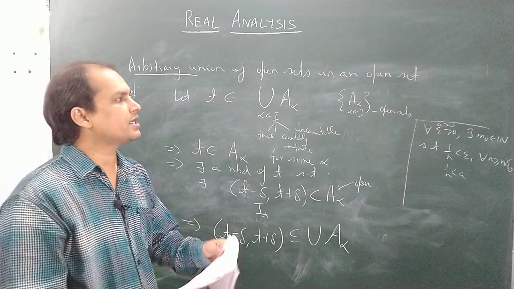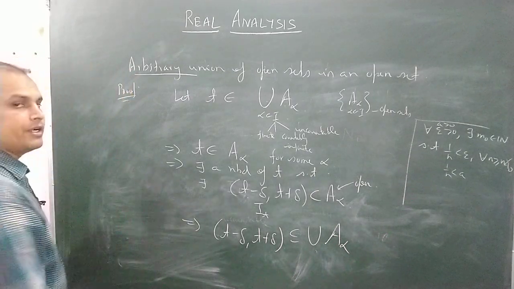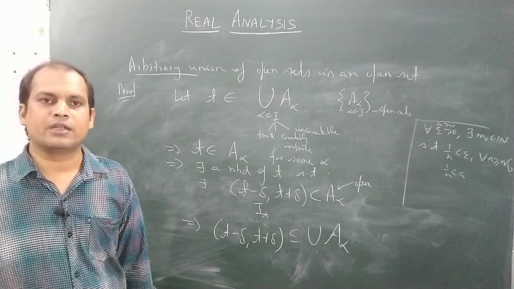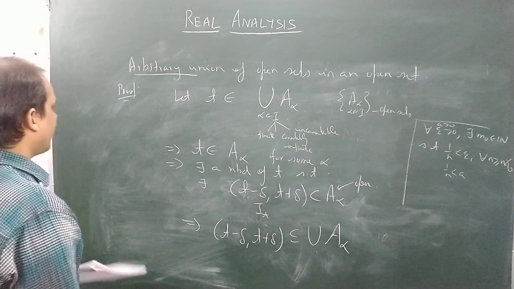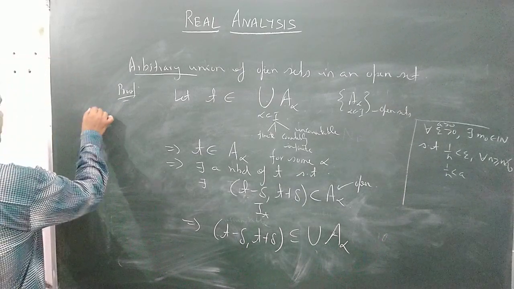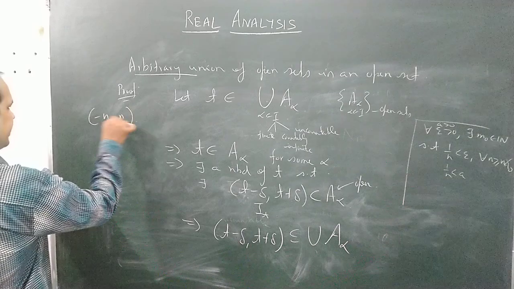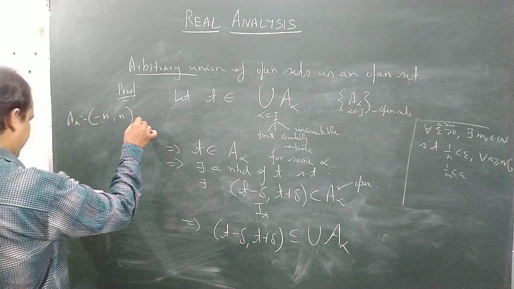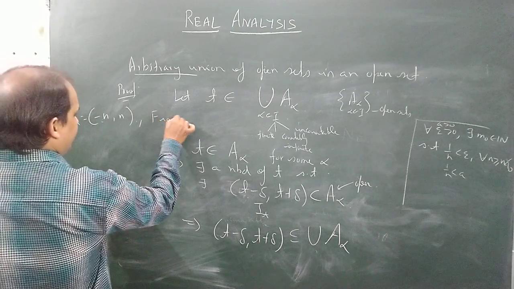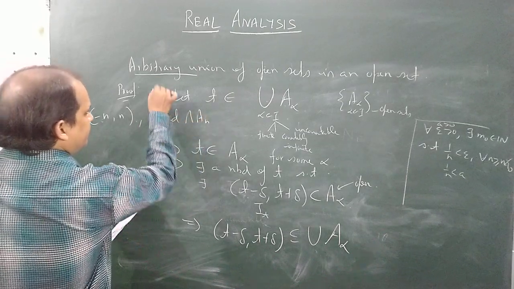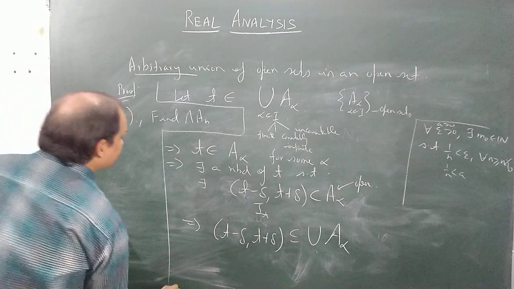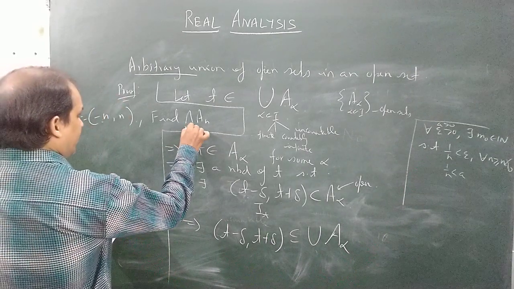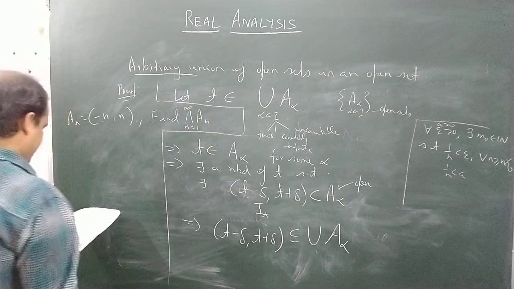For example, one can consider that an arbitrary intersection of open sets need not be open. I have just shown that it need not be open. There are several other examples. For example, if we take intervals of this type, let us take A n equal to minus n to n. Now the question is, find the intersection of A n for n equal to 1 to infinity. This one is a countable intersection.